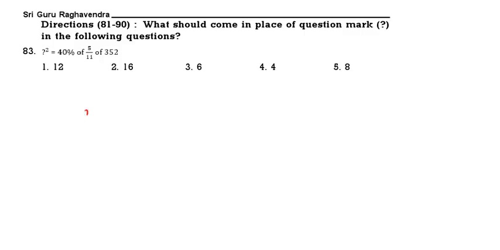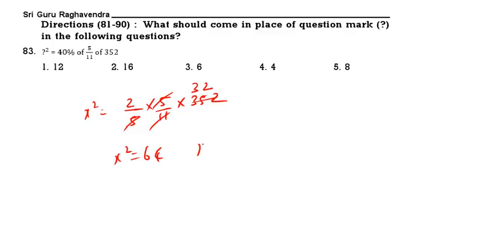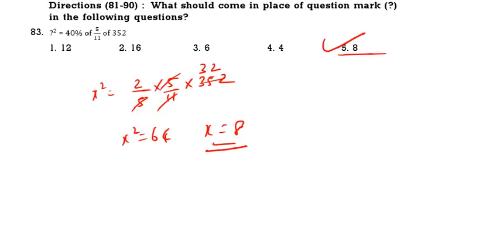X square is equal to 40% means 2 by 5. 2 by 5 of 5 by 11 of 352. 5 cancel. 11 3s, 11 2s. X square is 64. X value will be equal to 8. Option 5. See the next question.